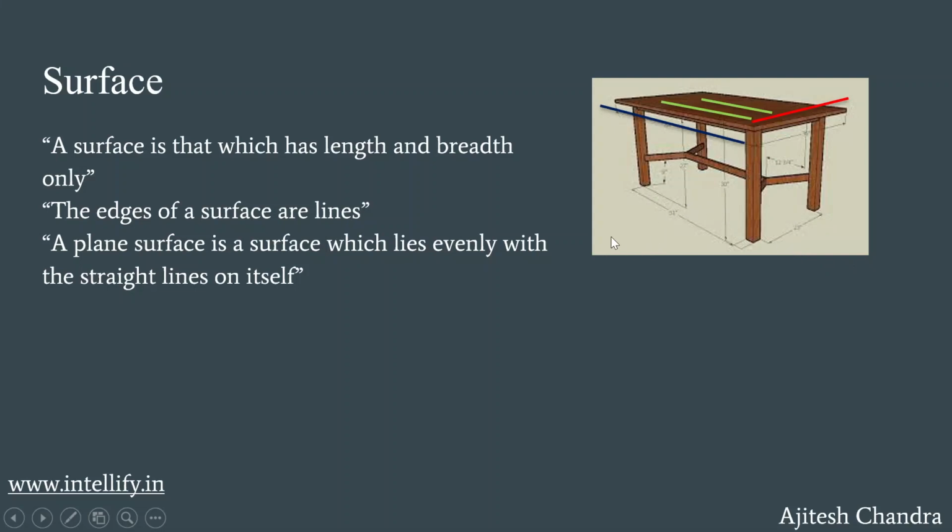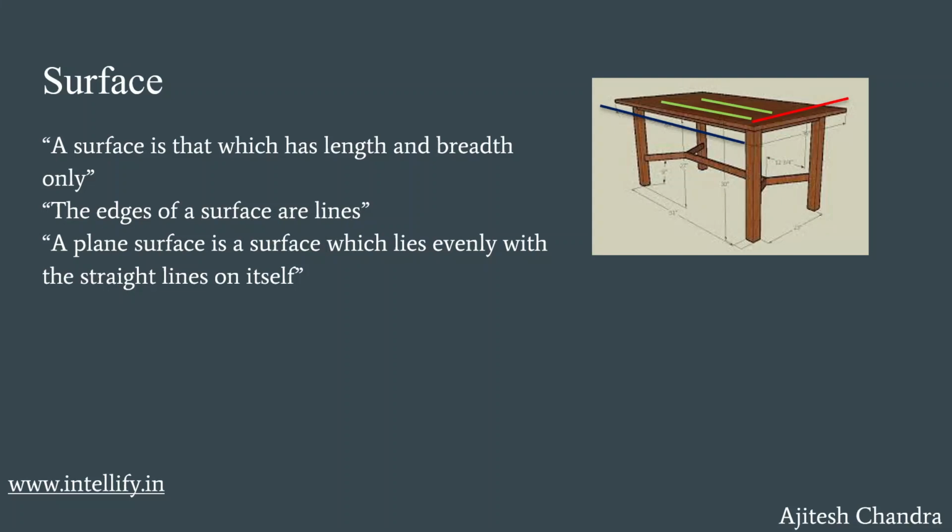So now let's talk about the last concept when we are talking about surface. A plane surface is a surface which lies evenly with the straight line on itself. So we can say that if there are lines on a surface, the surface will lie evenly on all the lines.